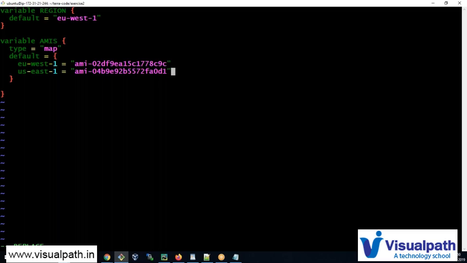Now, how will it pick up? Well, when you assign the value, you have to pass the variable name and the key name. So you say this is the key name, it's going to get that value. You say this is the key name, it will get that value. And this key will be automatically set because you already have the region here, EU West 1. So if you're executing your code in EU West 1, it's going to pick up that AMI. Okay, these are called map variables. I know it's too much at the beginning, but you have to deal with it.